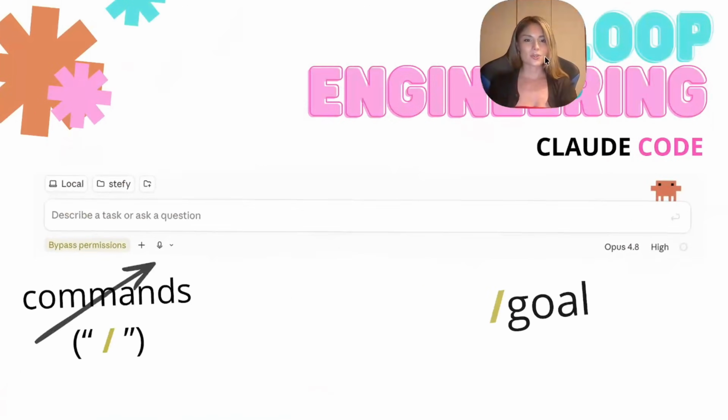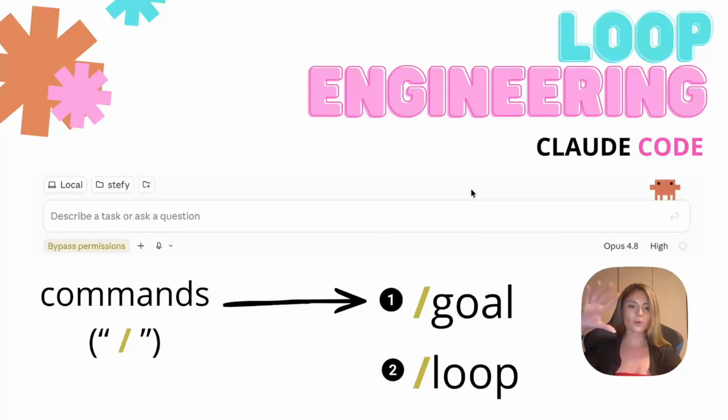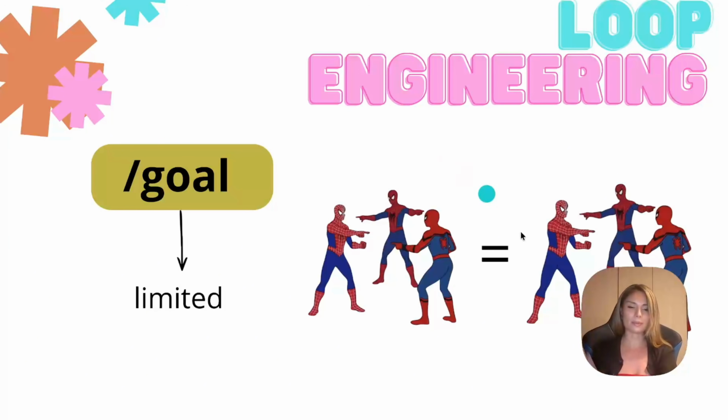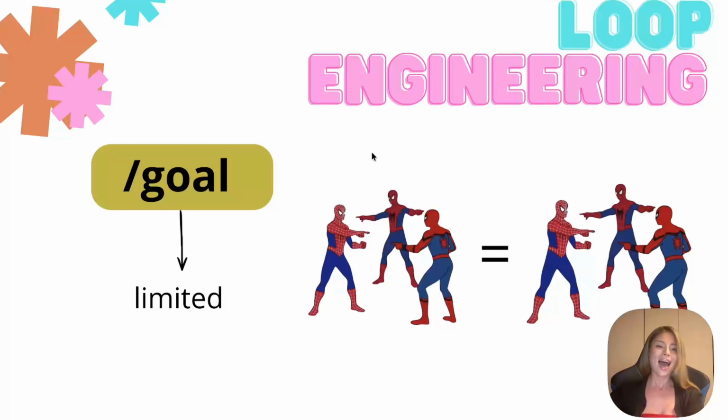But how would you apply this to real life? Okay, let's go to Claude Code. And then we're going to press a command. A command, in a simple way to explain, means AI knows what it has to do. So for example, you're going to put / the skill of having a goal. It knows what it means to actually do a goal, and the same for a loop. But what does /goal mean? A /goal means there's going to be a limited loop because watch my picture. Here I say my goal is that I want my Spider-Man to be Spider-Man. When this happens, then the loop finishes because it attained the goal that I wanted. So it's a limited loop.